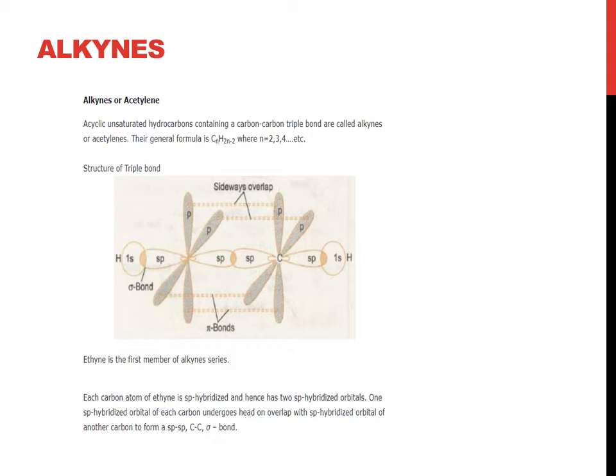Ethine is the first member of the alkyne series. Each carbon atom of ethine is sp hybridized and hence has two sp hybridized orbitals. One sp hybridized orbital of each carbon undergoes head-on overlap with the sp hybridized orbital of the other carbon to form an sp-sp carbon-carbon sigma bond.